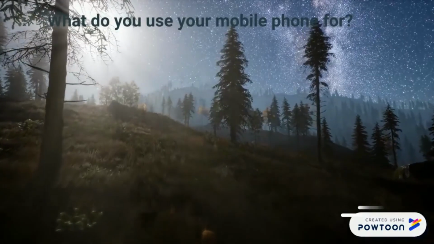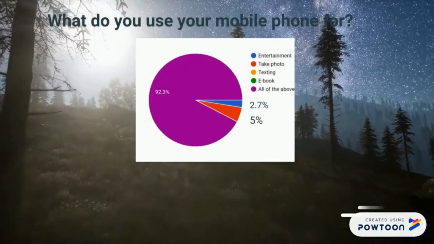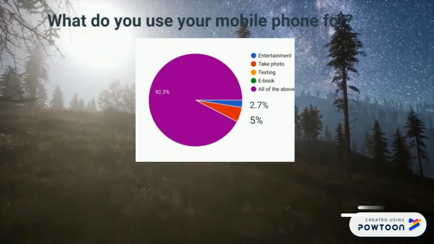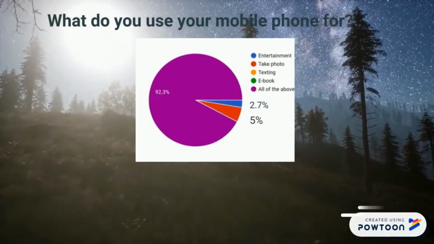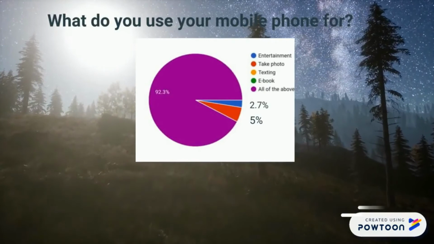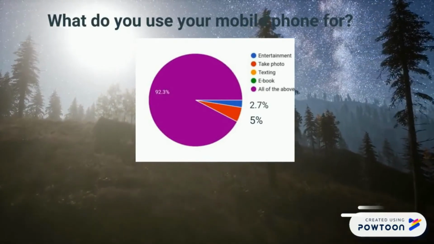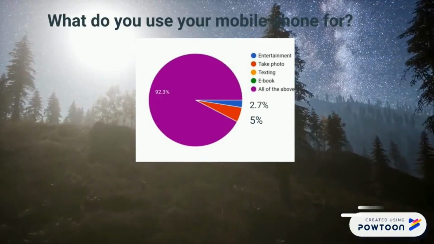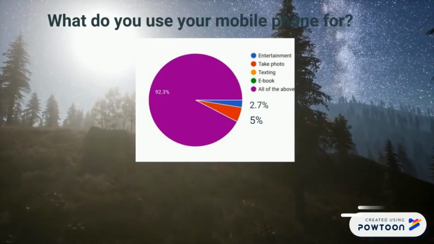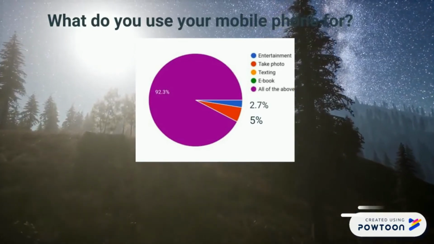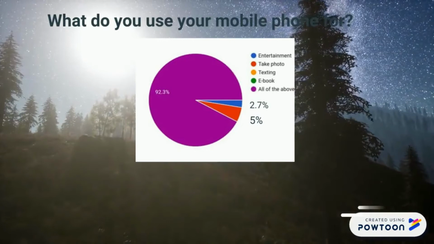The next question is, what do you use your mobile phone for? This question belongs to qualitative variables. From the pie chart above, we can notice that 92.3% of 40 UPSI students use their mobile phones for entertainment, taking photos, texting, and e-book.